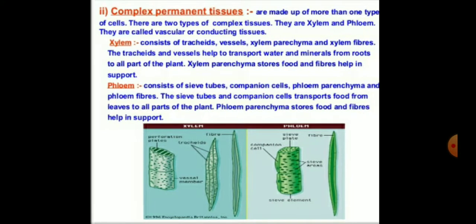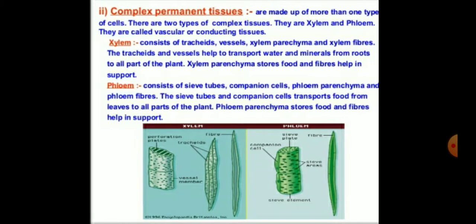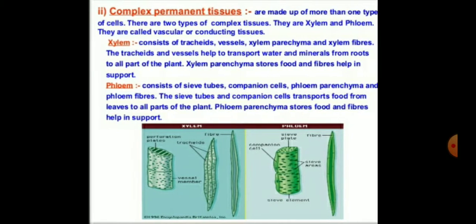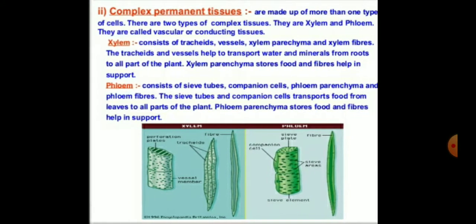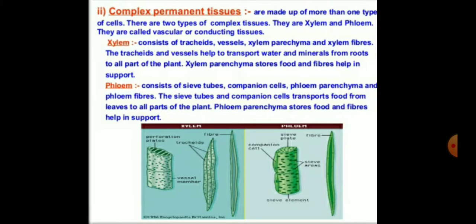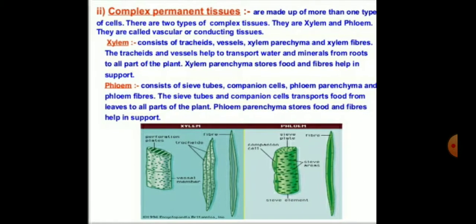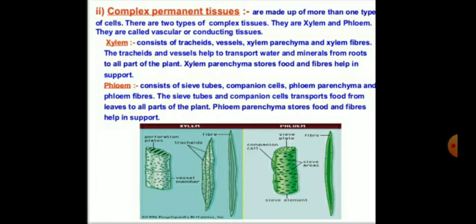The second type of complex permanent tissue is the phloem, which consists of sieve tubes, companion cells, phloem parenchyma and phloem fibers. The sieve tubes and the companion cells transport food from leaves to all parts of the plant, and the phloem parenchyma stores the food and fibers help in support.